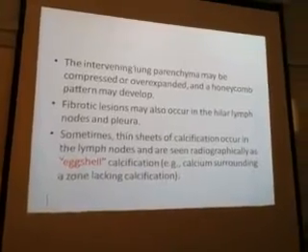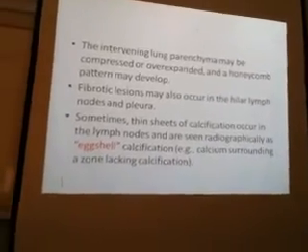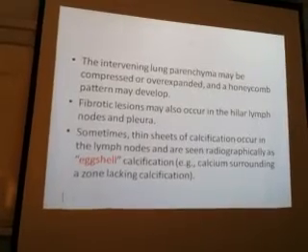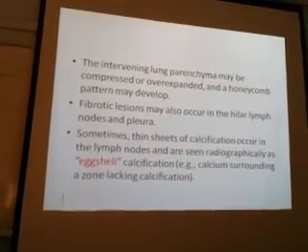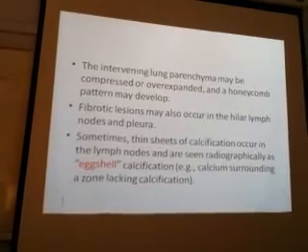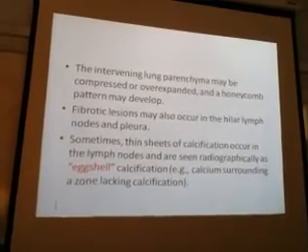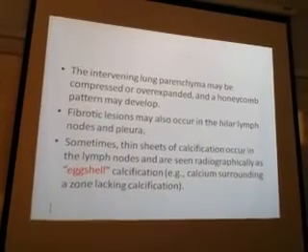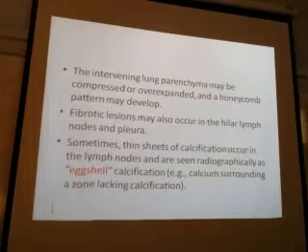So once there is concentric fibrosis, the calcification also will be concentric. Okay? So in the X-ray, you will see this calcification as an eggshell. You know eggshell? Yes. It looks like eggshell. So eggshell calcification is a feature of silicosis.